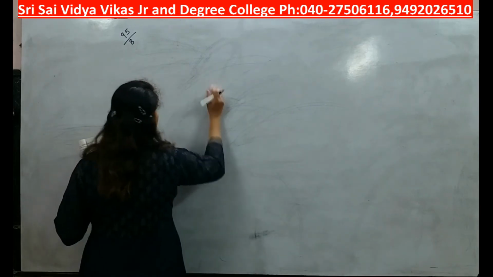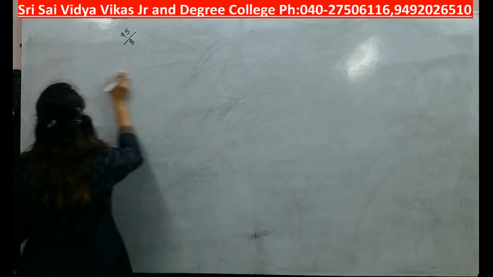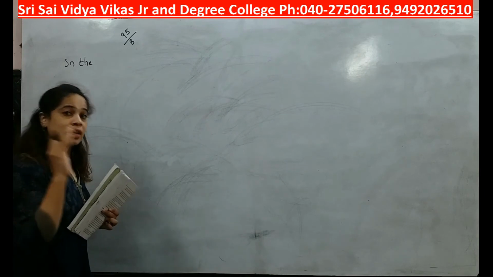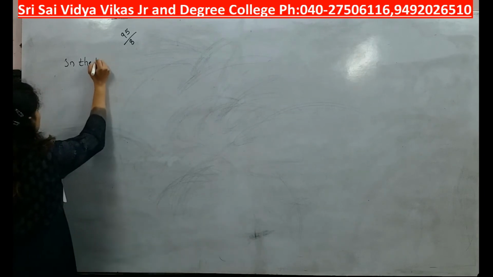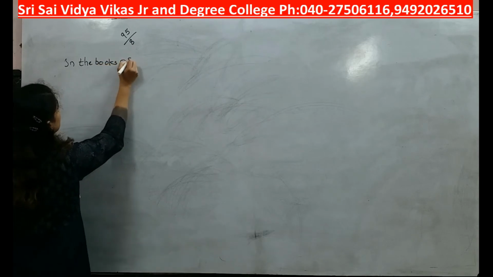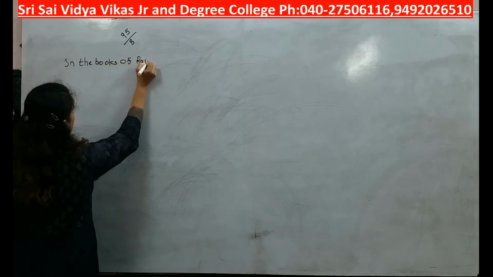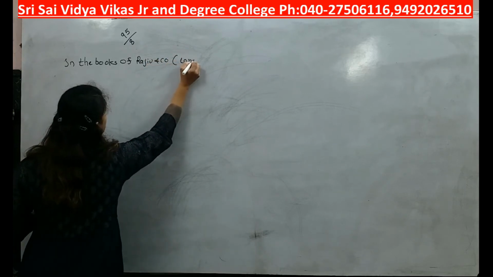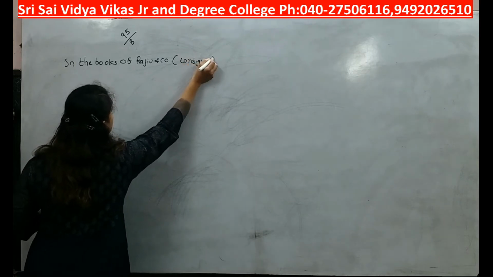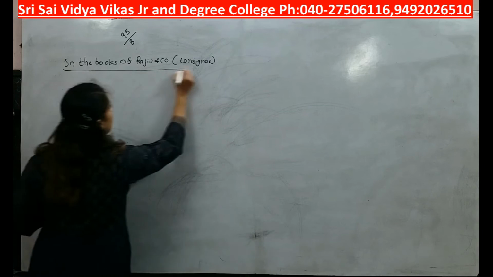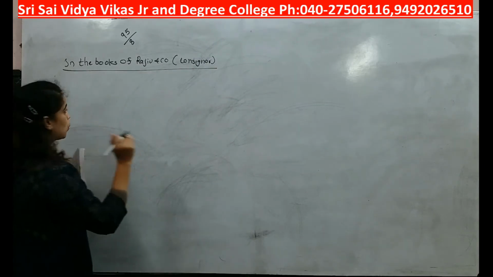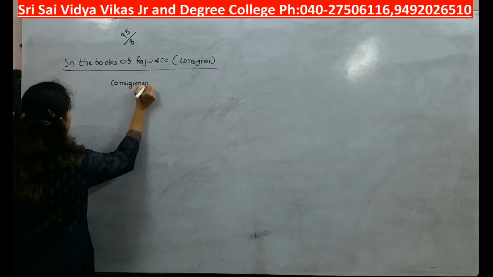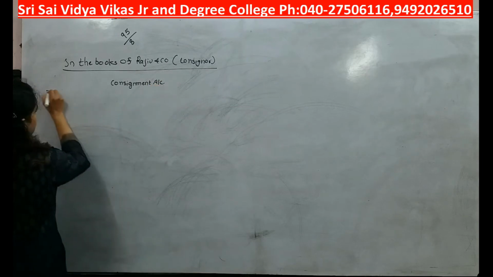Okay, so pay attention students here. I'll start from here because they are asking us to prepare ledger in the books of consignor as well as consignee. So first I am writing in the books of Rajiv and Co. Who is Rajiv? Rajiv is a consignor. In the books of consignor, how many ledgers I am going to prepare? 3 ledgers. First one will be consignment account. This is going to be main business account.